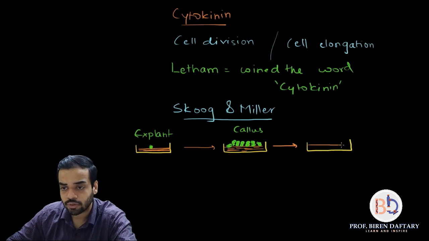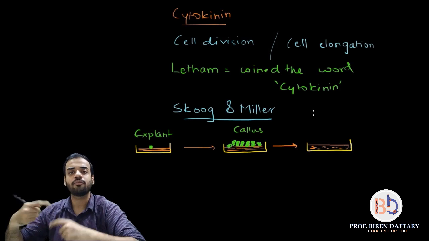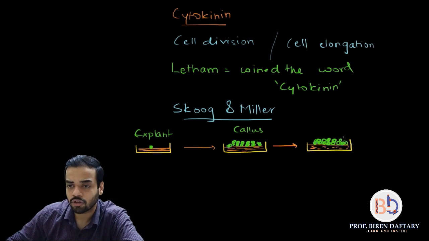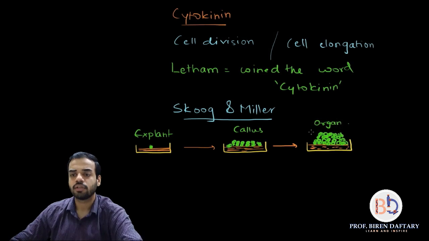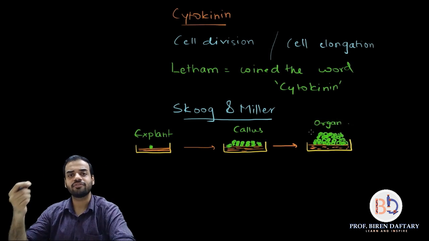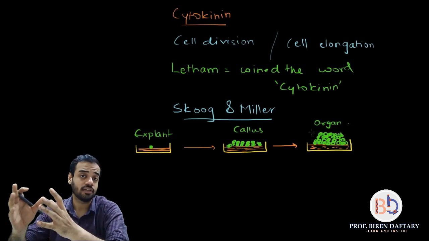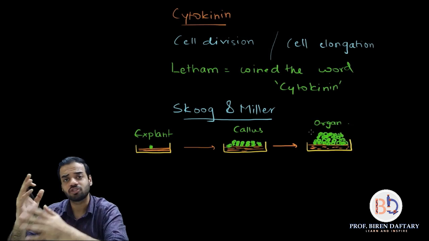Then I will add the nutrient medium to it, which is this orange color liquid, and the cells will have proliferated more, or they would have multiplied more, and they will form an organ. Whatever organ you want to form, depending on the hormones that you are adding, correct? So formation of organ is called organogenesis. So I will write down over here organ. Is this clear? So this is called tissue culture, wherein you take a single cell and you grow a tissue or organ out of it artificially, that is outside the body of the organism. This is called tissue culture.